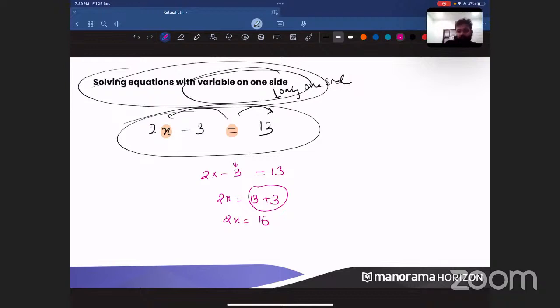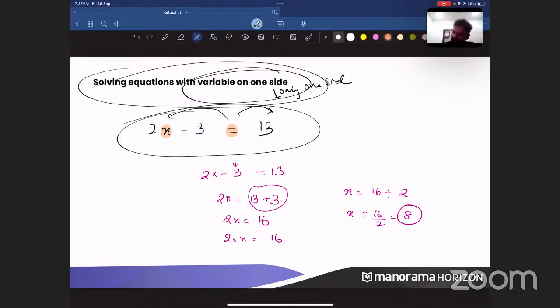Now I have 2x. So simply when you have 2x, what do you have to do? You have to take that 2 also to the right side. So 2x means 2 into x. When you take a multiplication to the right side, it will become division, or it will become 16 divided by 2. That is 16 by 2 is equal to how much? Nothing but 8.